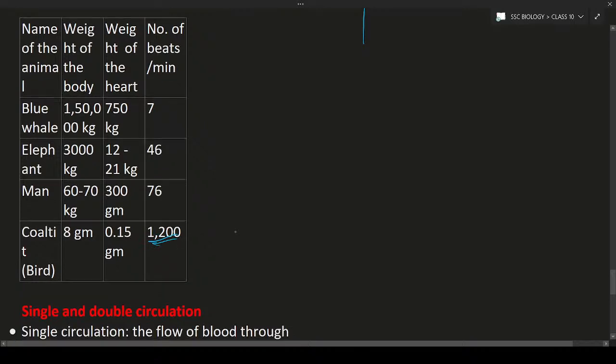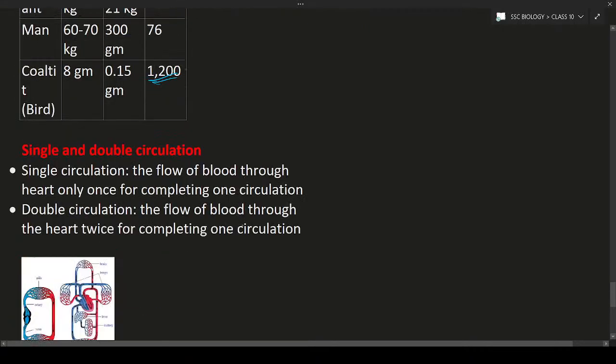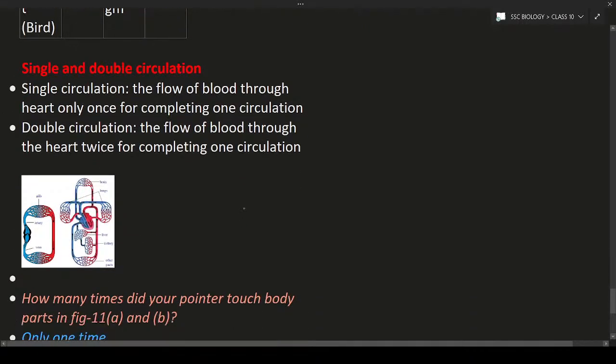Next one will be the single and double circulation. So what is single circulation? Single means once. Double means twice. If the heart receives blood only once, that is known as single circulation. If the heart receives blood twice, that is known as double circulation.